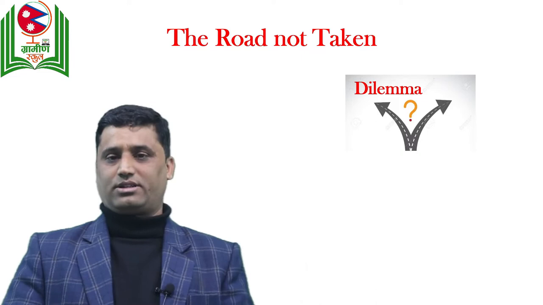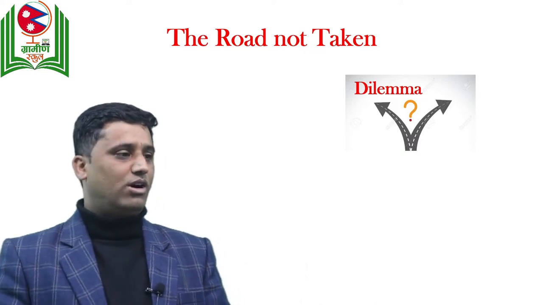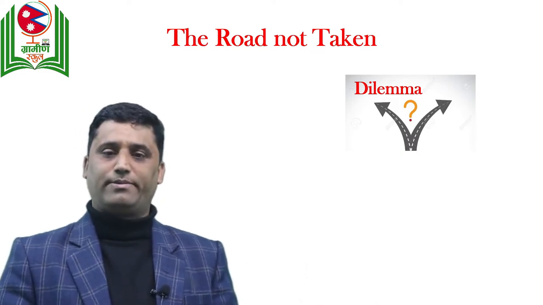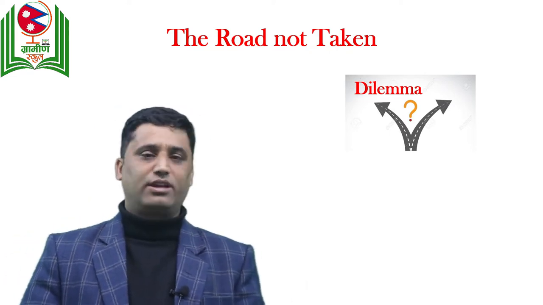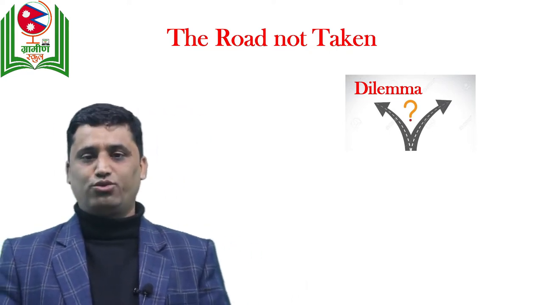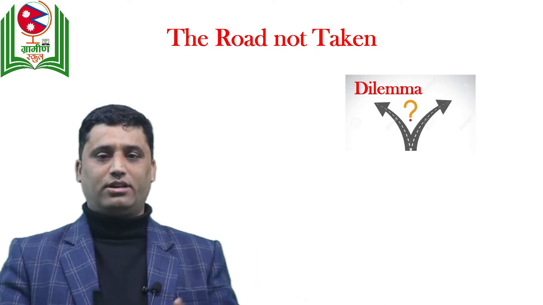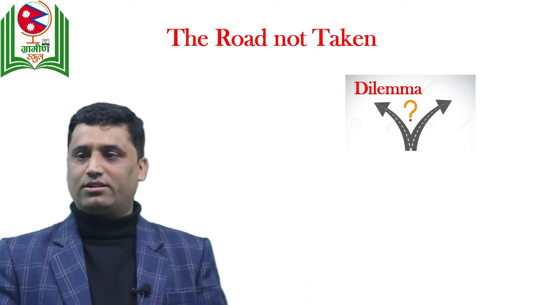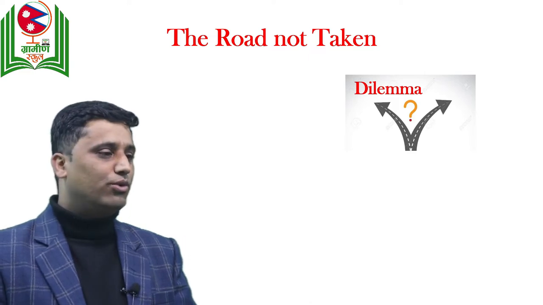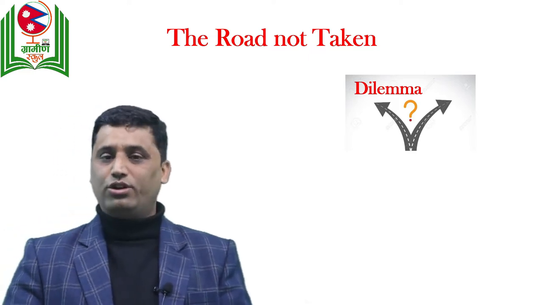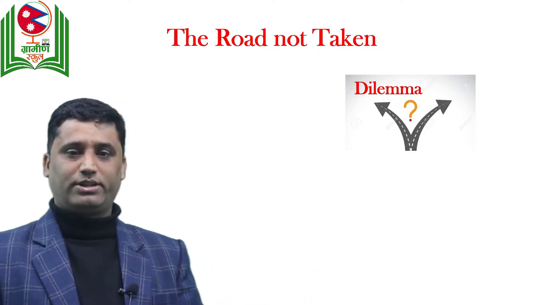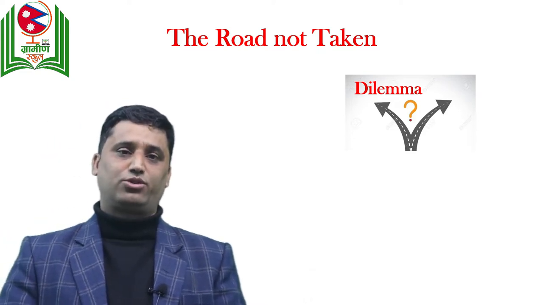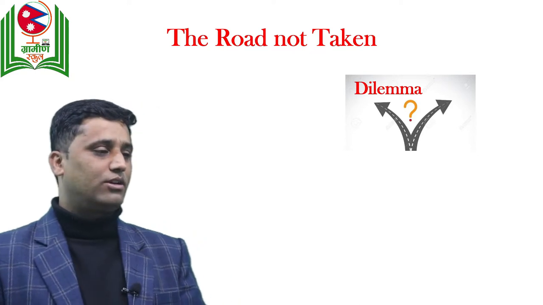You can see the picture. You can see the word there, dilemma. What do you mean by dilemma? You can guess the meaning of the word by looking at the picture there. There are two roads which have branched away, and there is a very big question in between. Why? Because we are in confusion. We don't know which road to take. So that's why we are in the state of confusion. So dilemma means state of confusion.